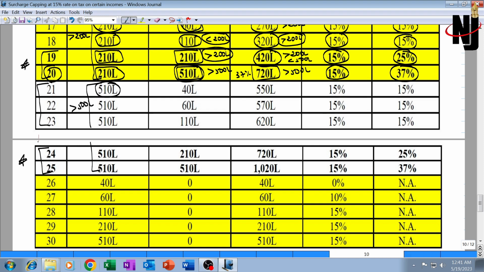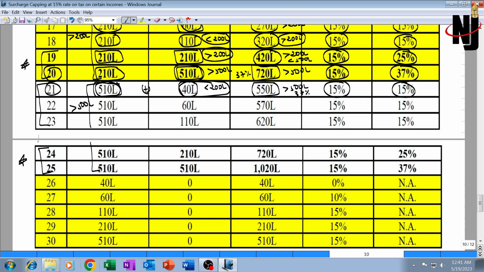Starting with illustration 21, special income is 510 lakh, other income is 40 lakhs only, that is less than 2 crore or even less than 50 lakhs. Total income is exceeding 5 crore. Total income exceeding 5 crore should attract a surcharge rate of 37%. But total income is exceeding 5 crore or 2 crore not because of normal income but because of adding special incomes. If other income is less than 2 crore, then the surcharge rate will be restricted to 15% on tax on both of them.